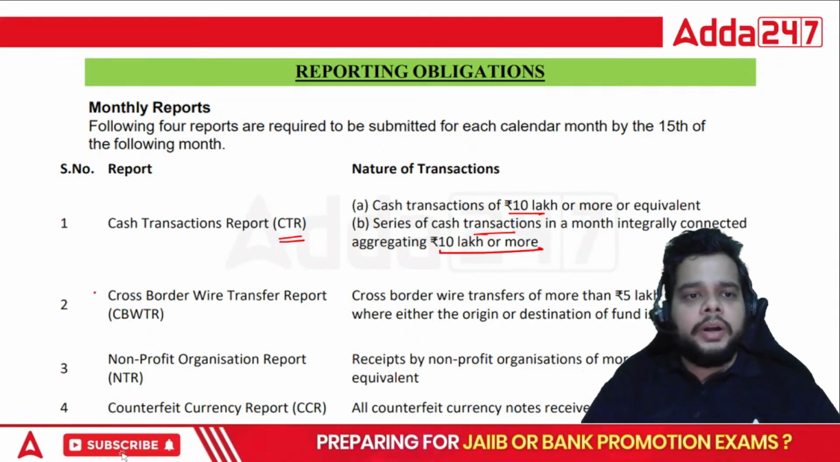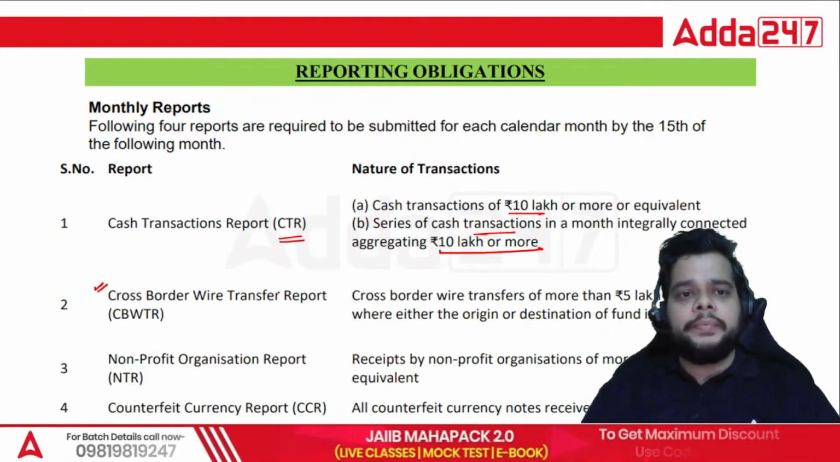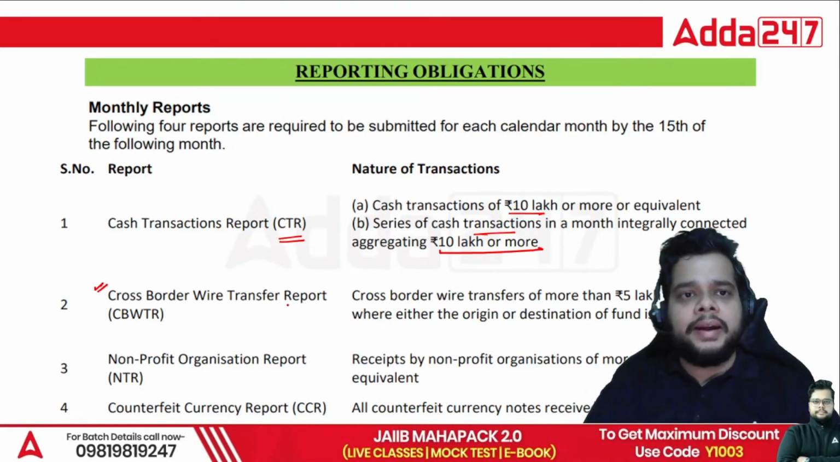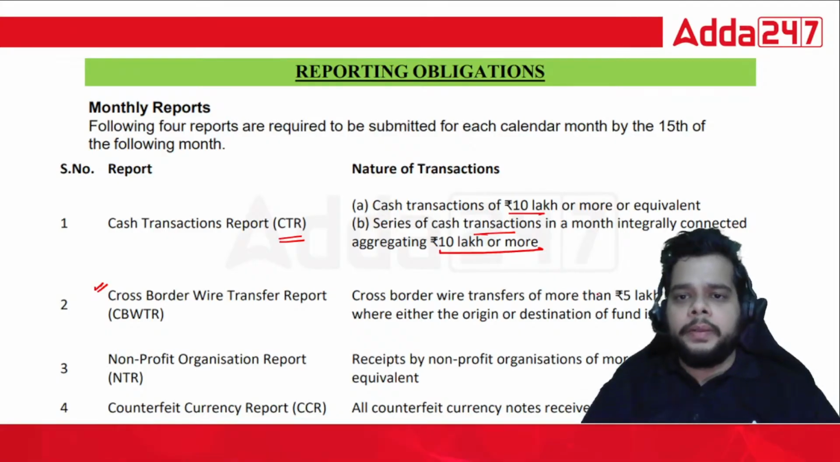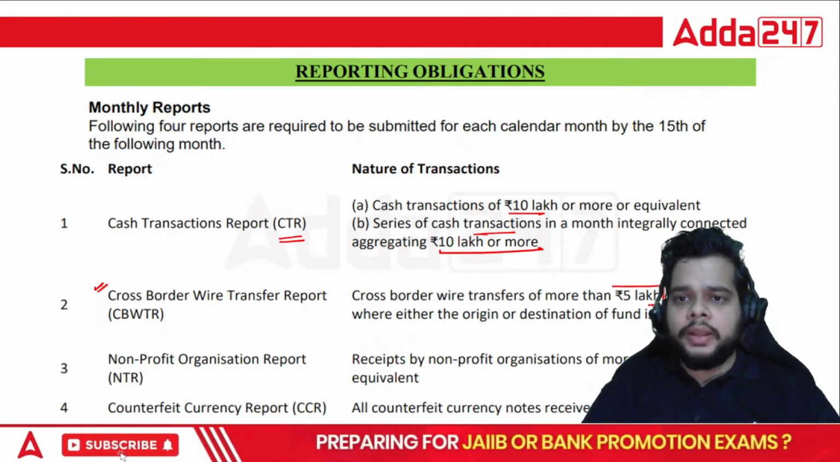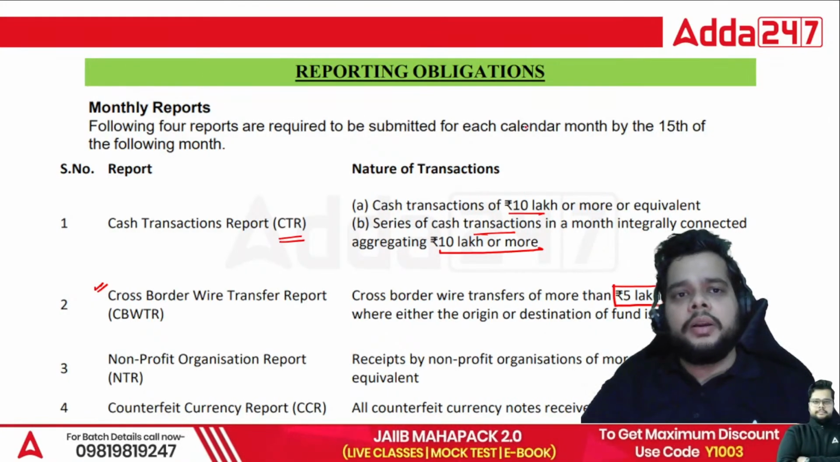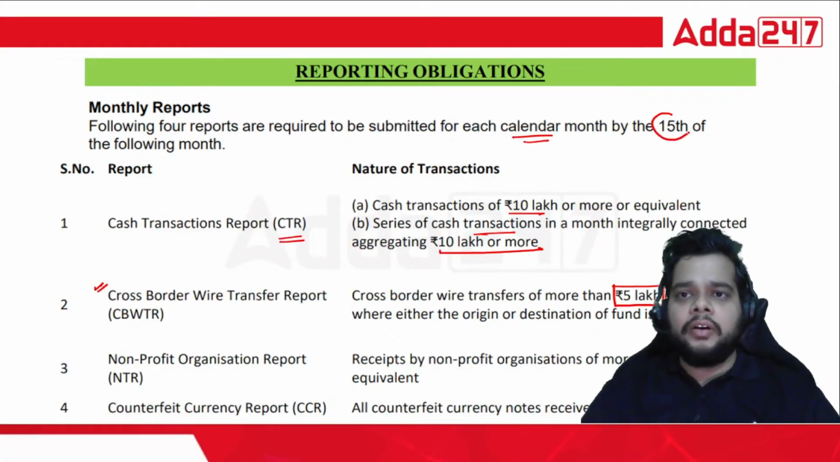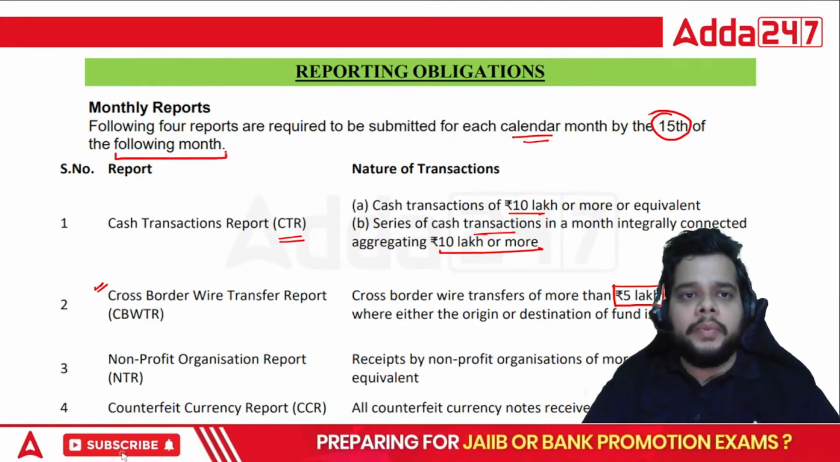Then one important one which we have not covered in the question. Here you can see the cross-border wire transfer report for the amount more than rupees 5 lakh should be taken. And these four reports are required to be submitted each month, calendar month, by 15th of the following month. Okay, 15th of the following month, that is the timeline.